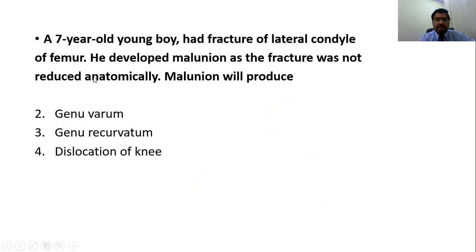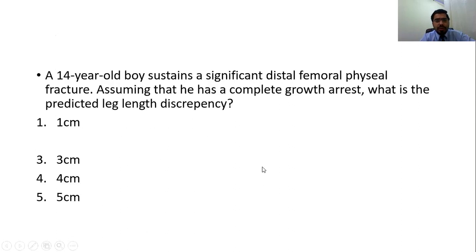You must be remembering. A 7-year-old boy had a fracture of the lateral condyle. He developed malunion as the fracture was not reduced. Anatomically, what will malunion produce? So the answer was genu valgum. See, the lateral condyle is not going to produce any growth, and the medial condyle will produce the growth, and as a result, the tibia will go outward. Genu valgum will be produced.